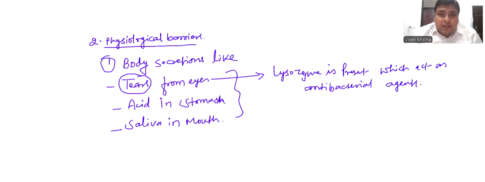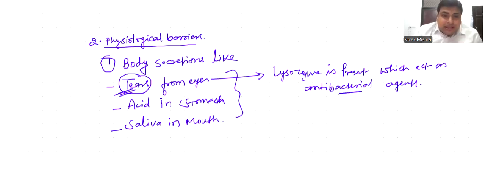In that situation, eye should be infected from the exposure of pathogens every day, but our eye becomes diseased in very rare conditions because tear from the eye is the main physiological mechanism which protects us from bacteria or any type of infections.